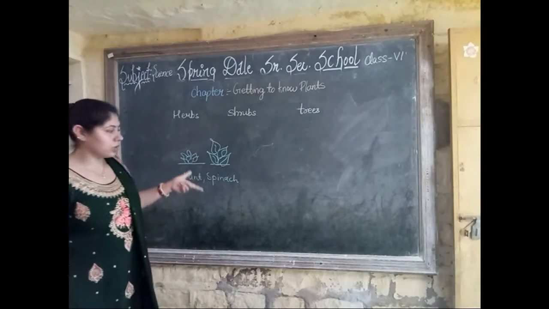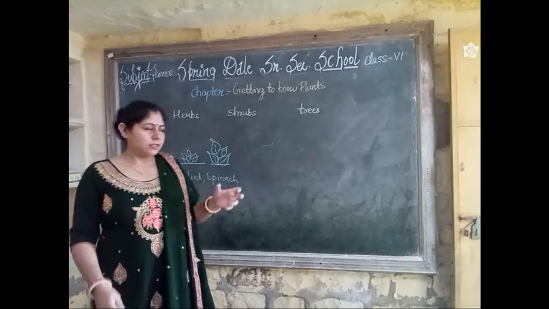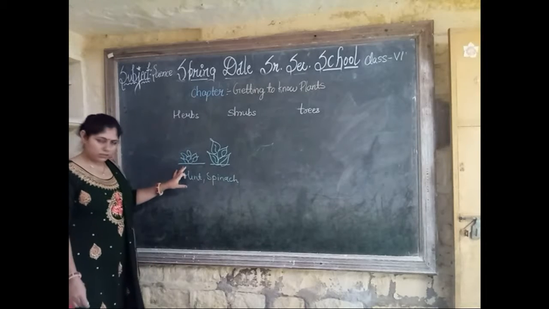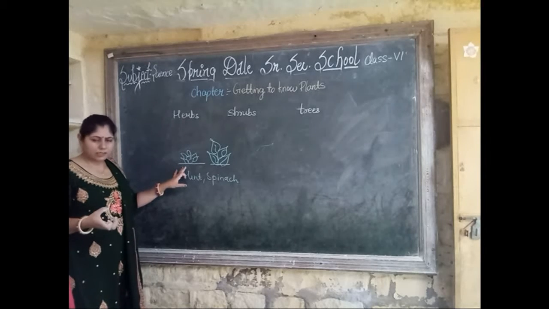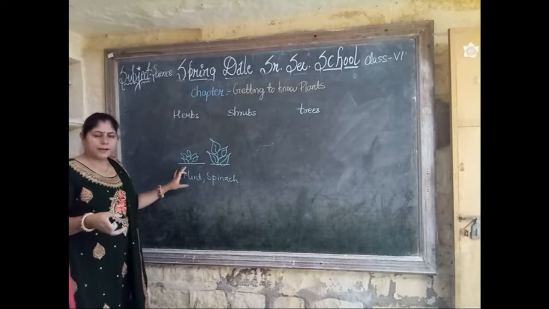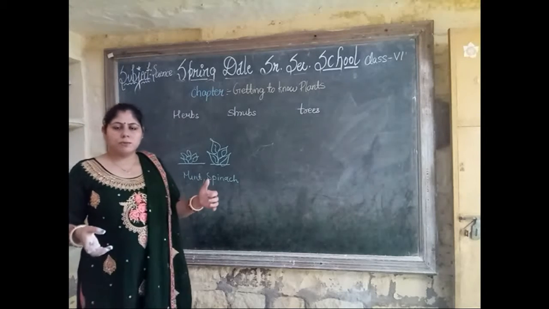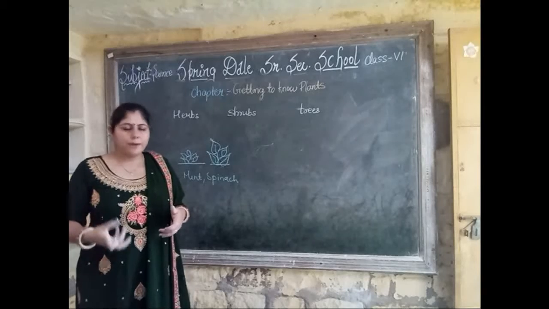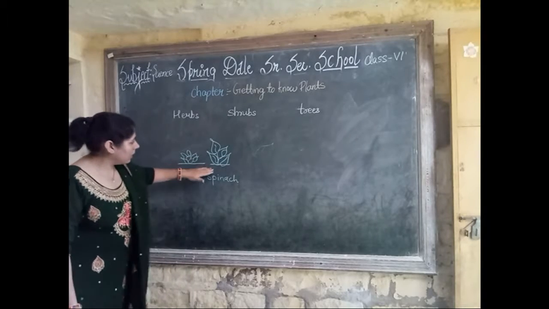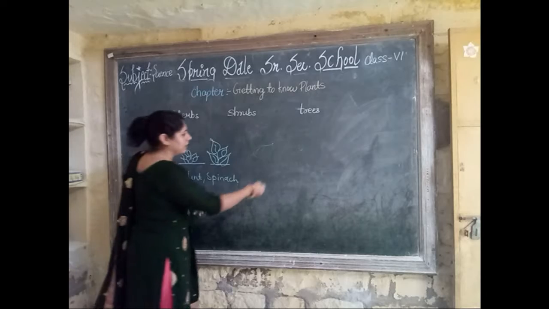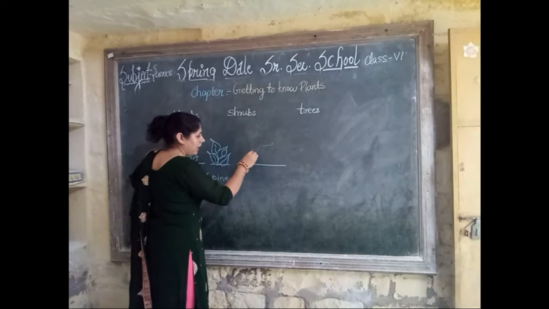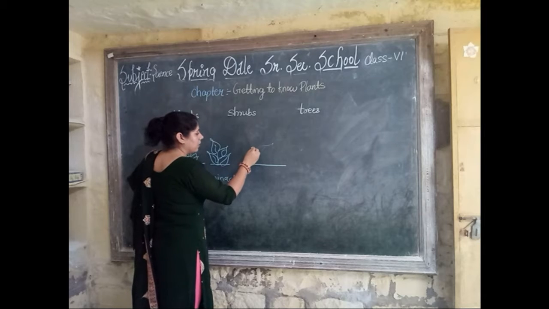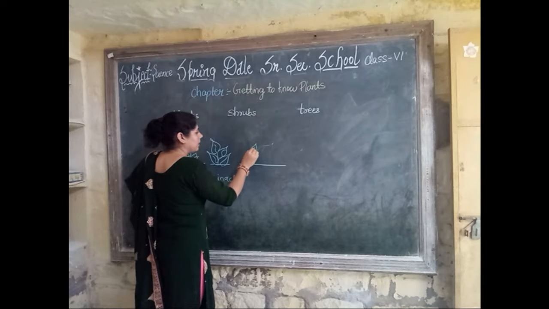Now next is shrubs. Herbs are very thin and weak, but the shrubs are thick, not much hard, and they are taller than herbs. Like this is the ground level. They have some branches, not much, but some branches.